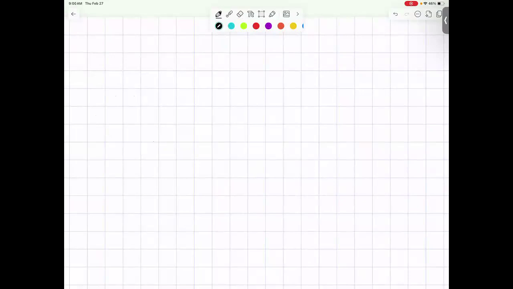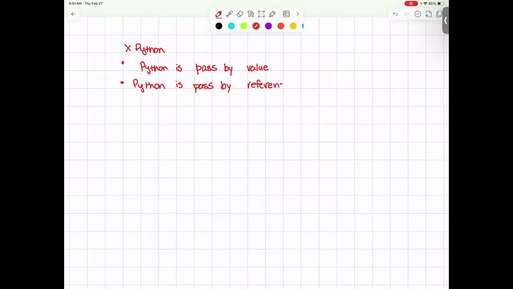So if you know other programming languages, you may have heard terms such as, let me just write them down. I'm going to put them in red because this is not what Python does. Not Python. You may have heard terms such as Python is pass by value, or you may have heard Python is pass by reference. These are terms used in other programming languages, but they're not terms that we actually use in Python.